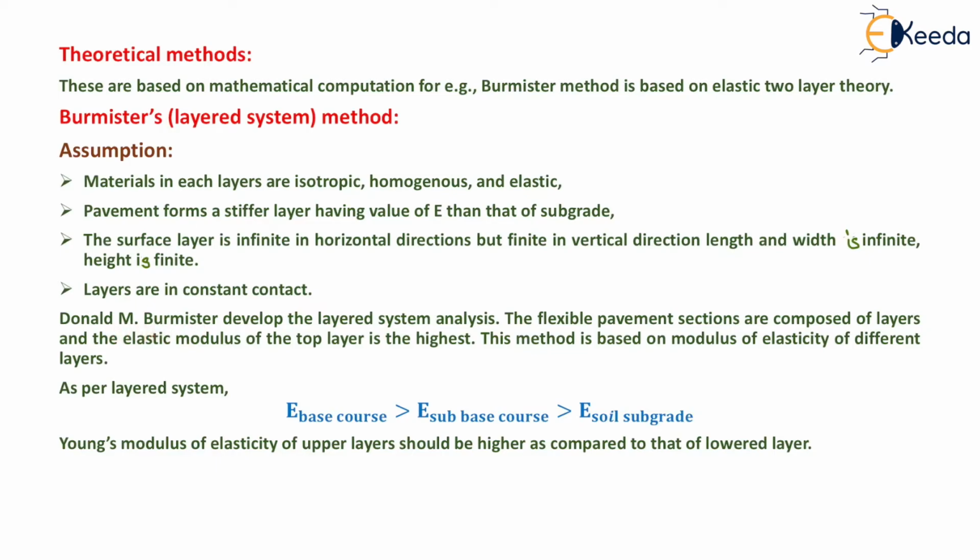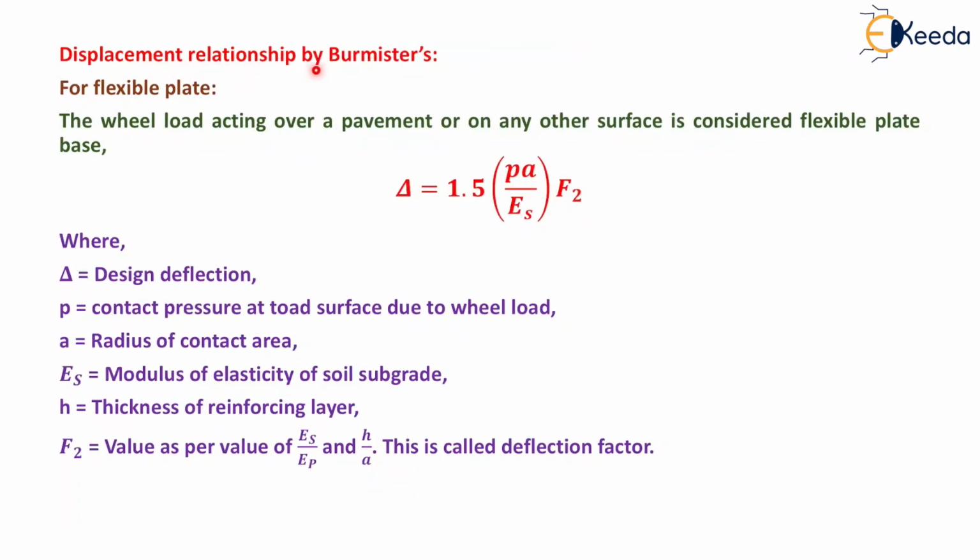Donald M. Burmister developed the layered system analysis. The flexible pavement sections are composed of layers and the elastic modulus of the top layer is the highest. This method is based on modulus of elasticity of different layers. As per layered system, modulus of elasticity of base course should be greater than modulus of elasticity of subbase course, which should be greater than modulus of elasticity of soil subgrade. Young's modulus of elasticity of upper layer should be higher as compared to that of lower layer. Now displacement relationship by Burmister.